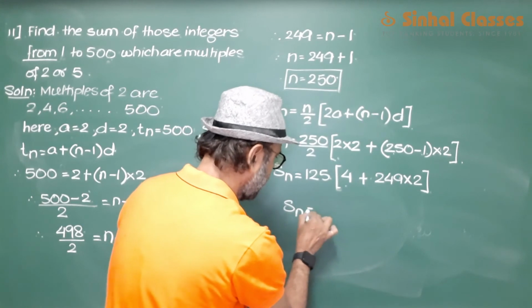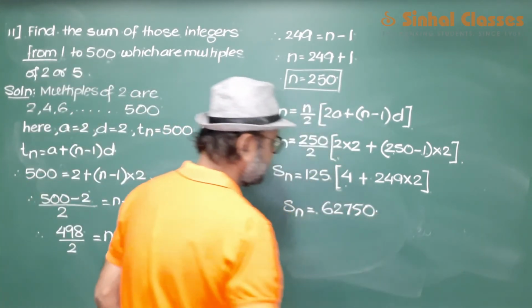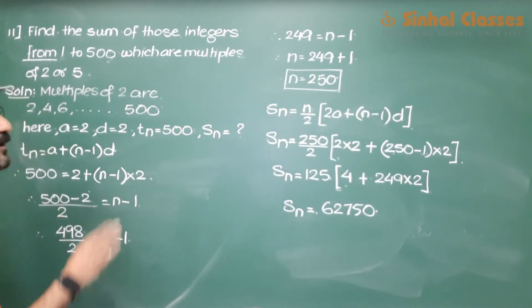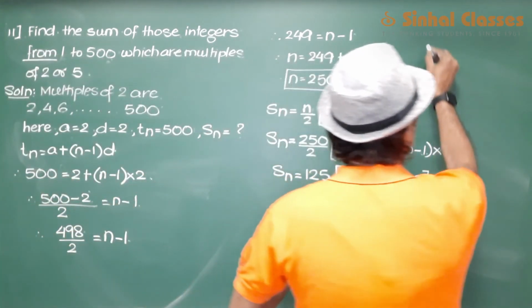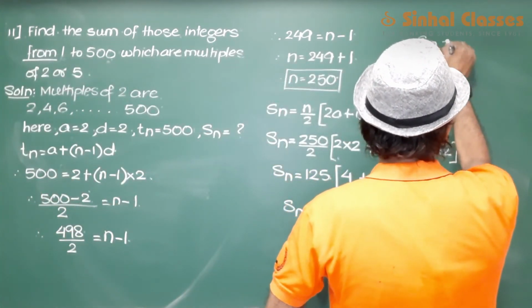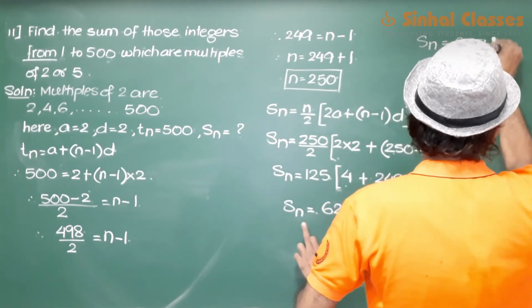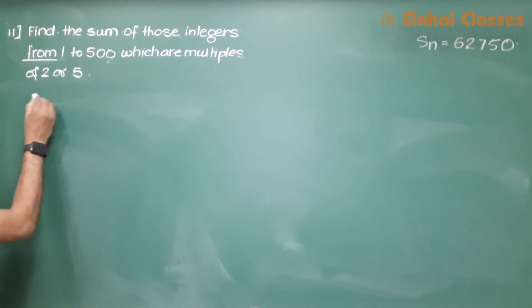So Sn is equal to 62750. So this is your value for Sn. So we have the multiples of 2, Sn as 62750.